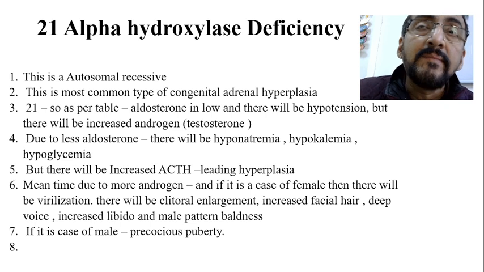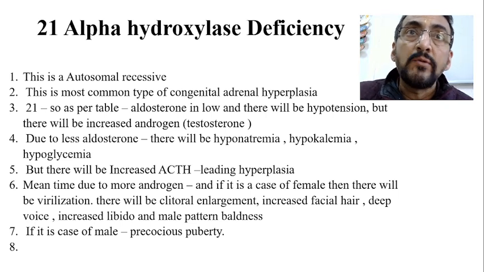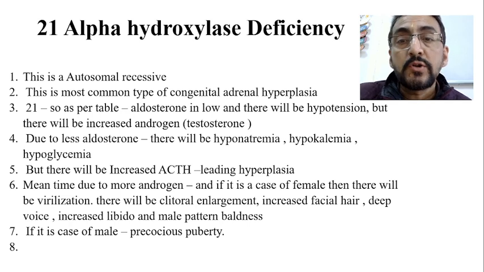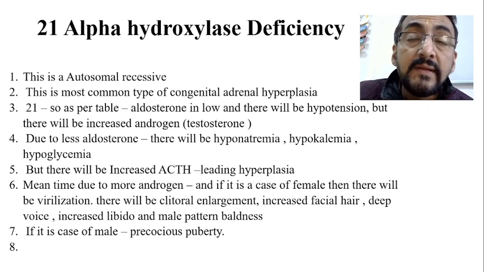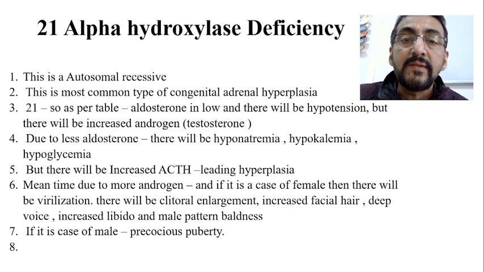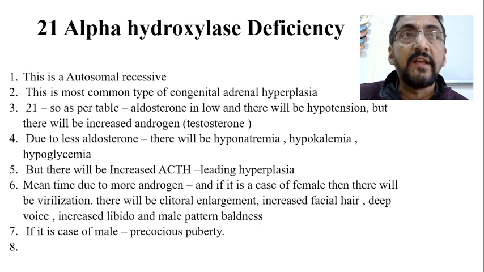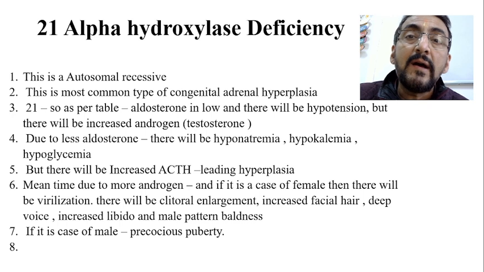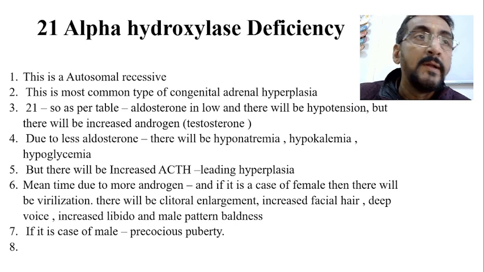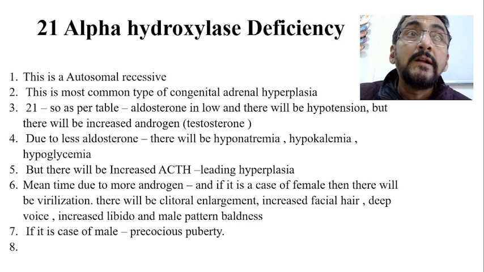Meanwhile, these precursors are diverted into the androgen pathway and there will be more production of androgen. If it is a female child, there will be virilization. Basically, the problem is 21 alpha hydroxylase deficiency. Aldosterone is not formed, cortisol is not formed. Therefore, things are diverted into the androgen pathway. If it is a female child, it leads to early virilization.